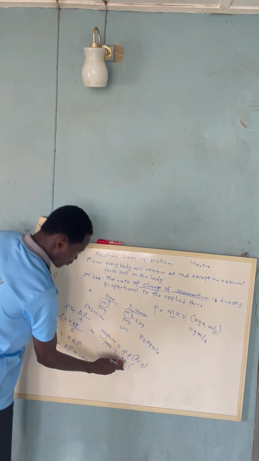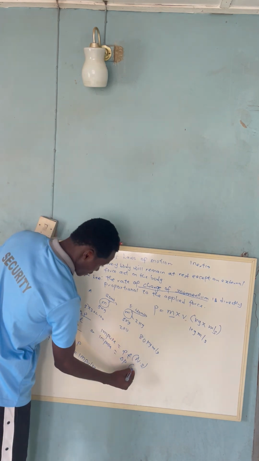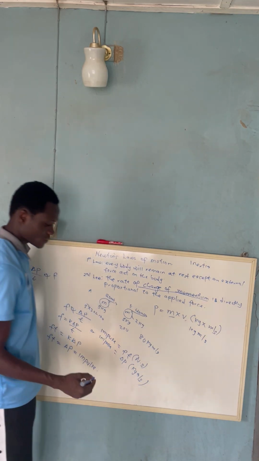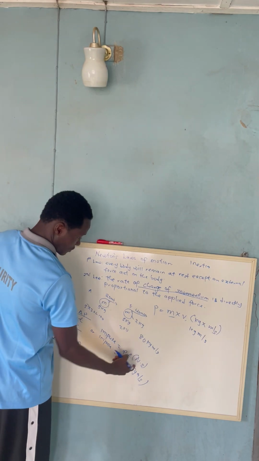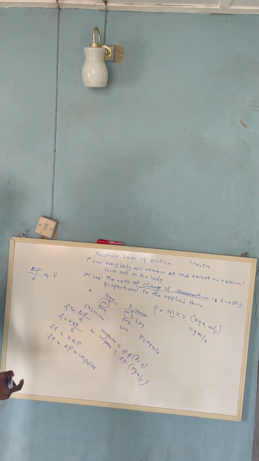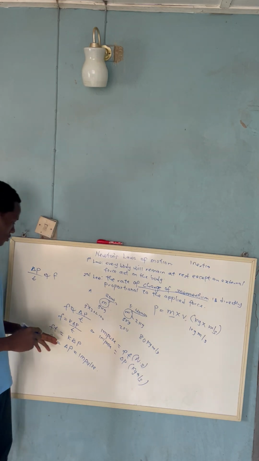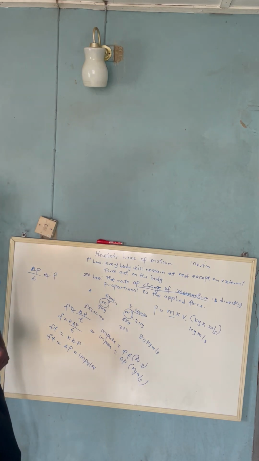We can also say change in momentum. We already know the unit of momentum, which is kilogram meter per second. But the actual unit for impulse is what? Newton seconds. That is the unit for impulse. So impulse is the product of force and time, or the change of momentum.